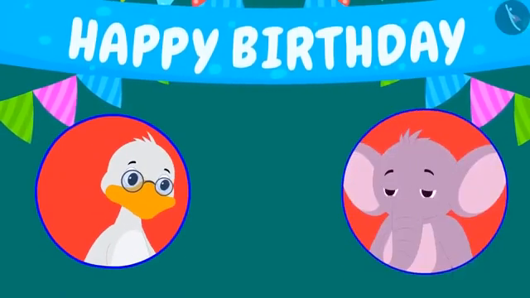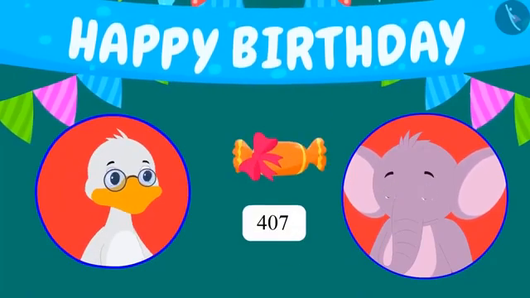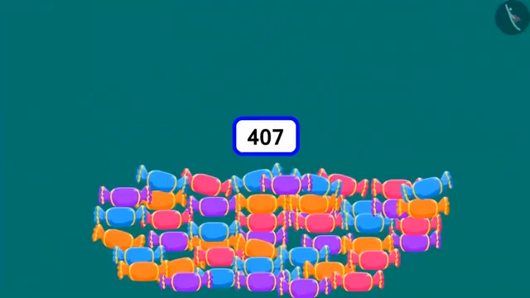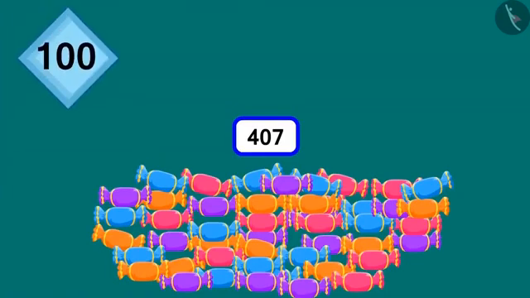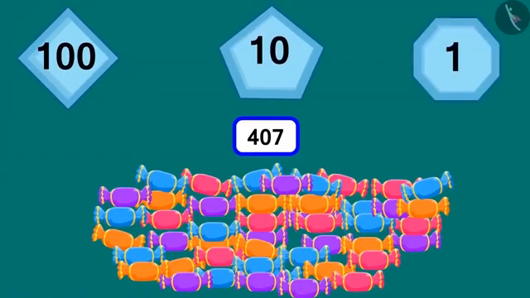Badbola Batak uncle has given 407 toffees to Appu. Can you write the number of these toffees in the tokens of 100, 10 and 1? Let's write it together.